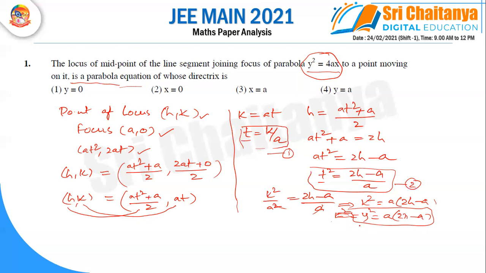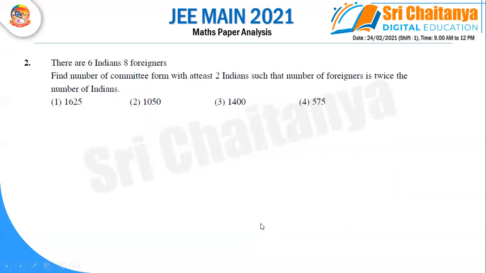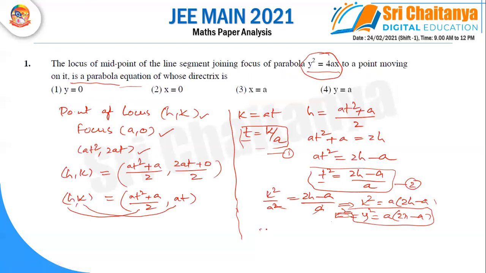It should be in the form y minus k whole square is equal to 4a into x minus h. Then the directrix can be written as x minus h plus a is equal to 0. Observing here, we take 2 common, giving x minus a by 2. Therefore, in place of 4a, I have small 2a. That means the 4a value is small 2a, and cancelling the capital A, it is a by 2.